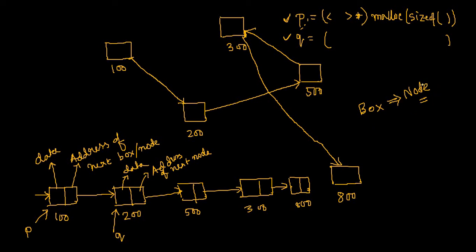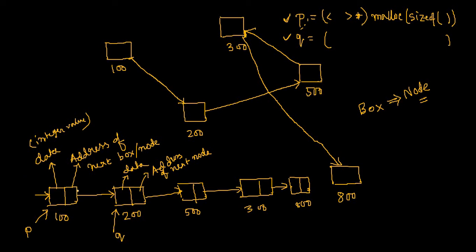This data type contains a data, and in the simplest situation, I can assume that it is nothing but an integer value. So one contains an integer value and one contains an address. Address of what? Address of the same type of box.